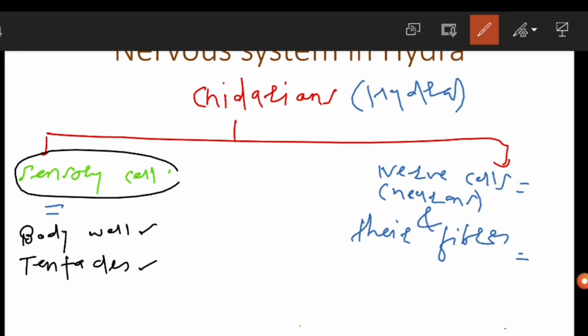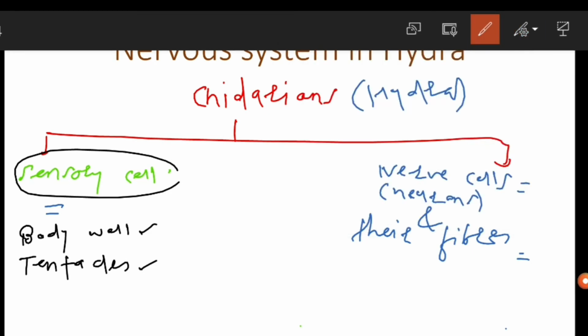Right now we have seen the finger-like processes that are found towards the mouth of the hydra, called the tentacles. And in case of the nerve cells, or neurons, they are scattered throughout the body, and these nerve cells show the synapses, or the connection in between the nerve fibers.